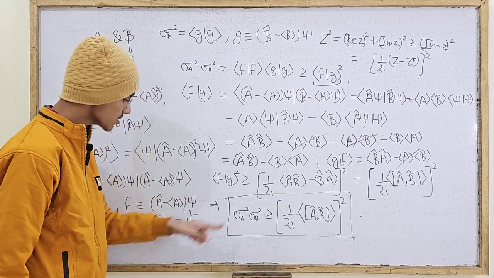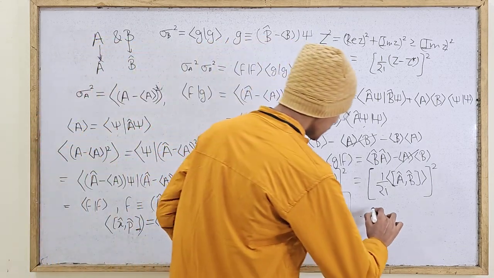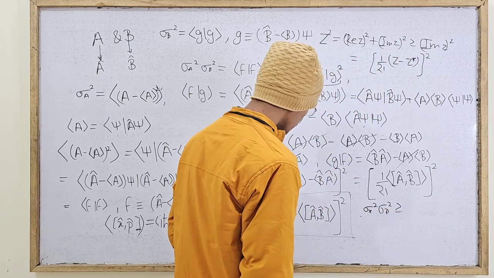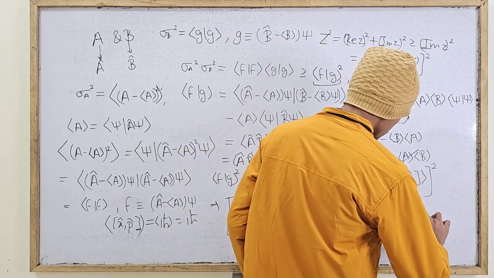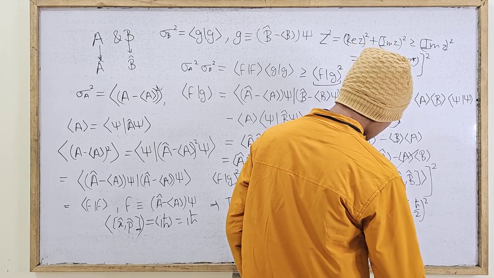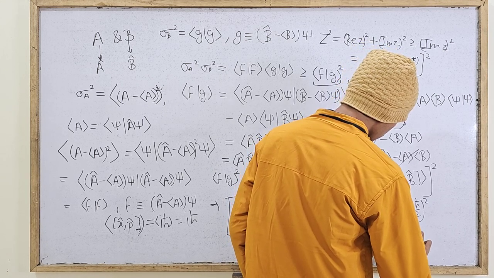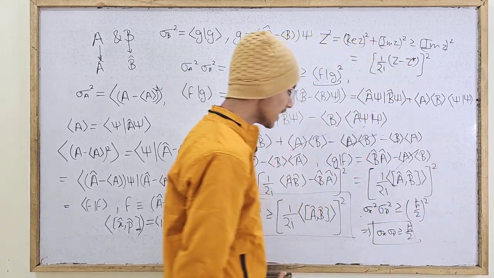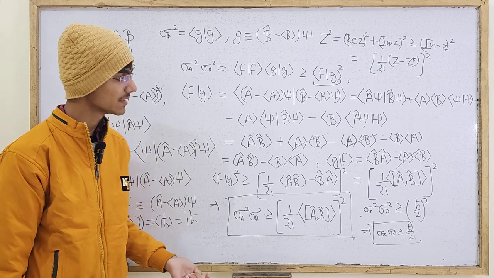The iota cancels with the iota, and I find that sigma x square sigma p square should be greater than or equal to (h bar over 2) whole squared, and then we get that sigma x sigma p is greater than or equal to h bar over 2. And there you have Heisenberg's uncertainty principle.